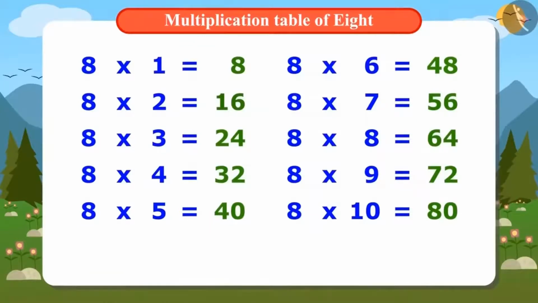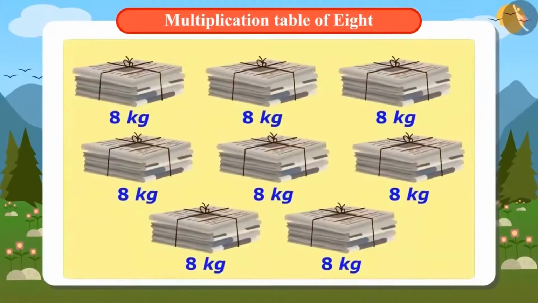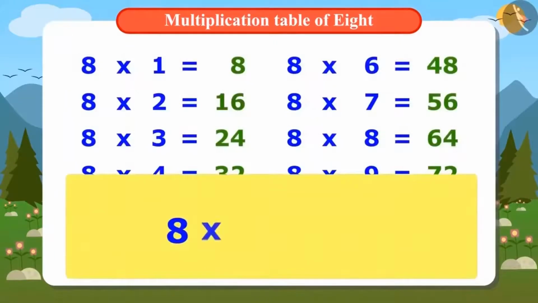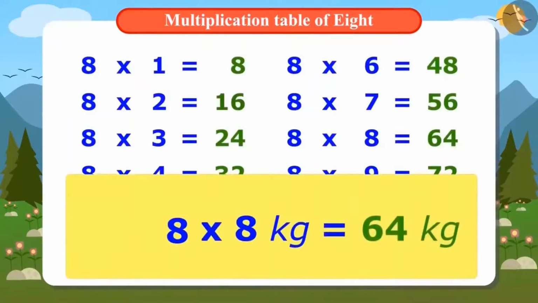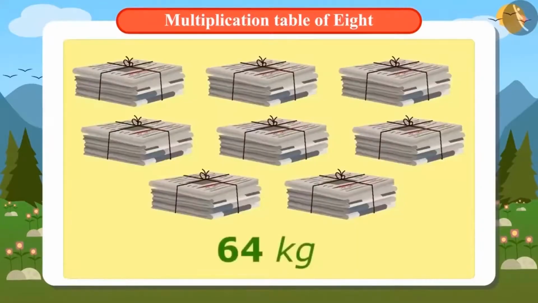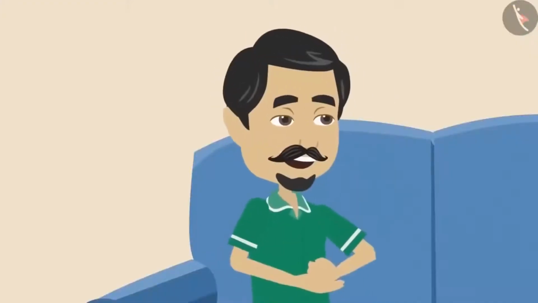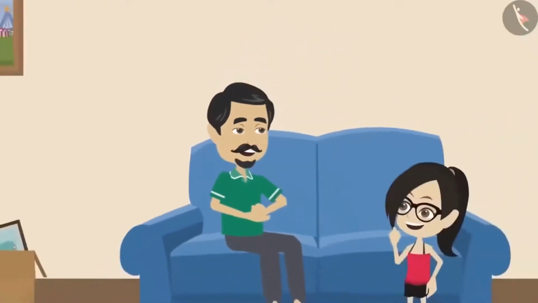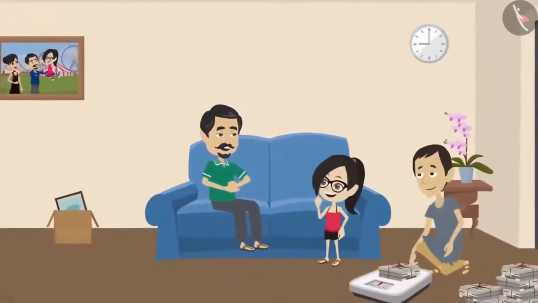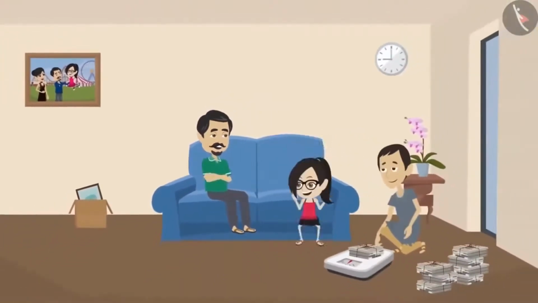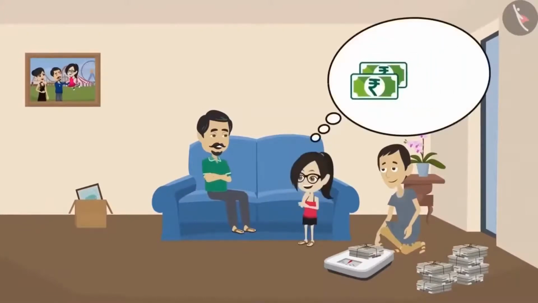Now, with the help of this table, Vandana can calculate the weight of 8 bundles of newspapers, where each bundle weighs 8 kilograms. The answer will be 8 multiplied by 8, that is 64 kilograms. This means that these 8 bundles weighed 64 kilos. Vandana's father is happy because Vandana was able to do the calculation accurately without using pen and paper. And Vandana is also happy because now she will get the money from which she will buy a beautiful doll for herself.